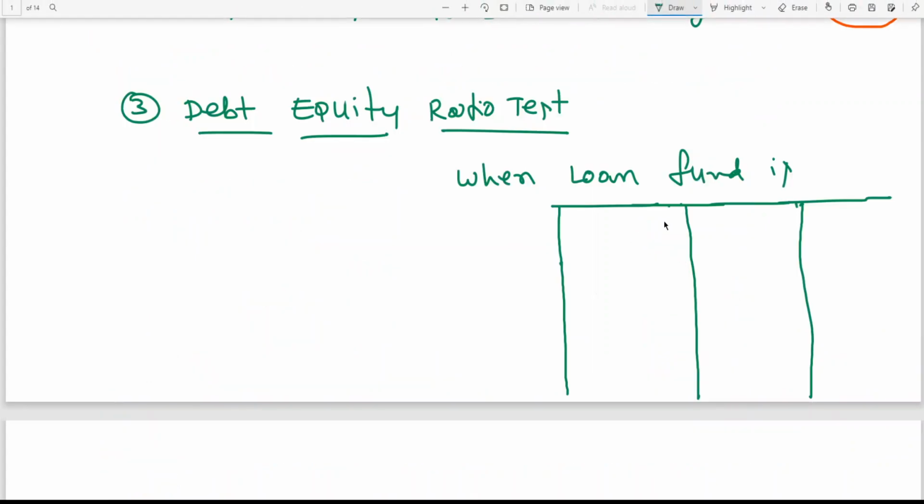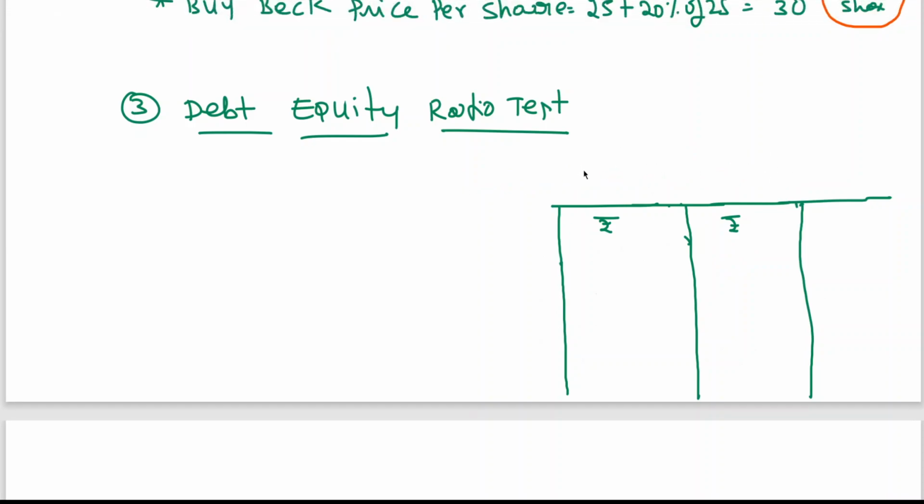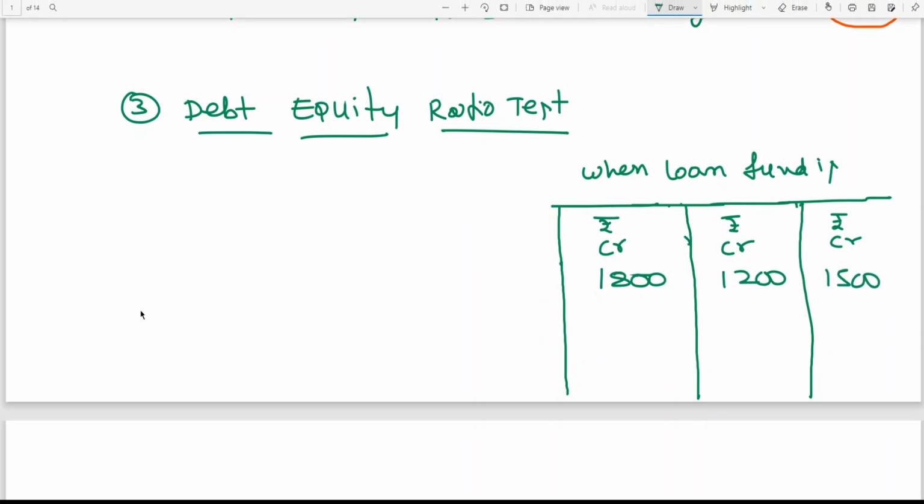So here I am writing, when loan fund is 1,800, 1,200, 1,500 crores. Okay. This is what we are working out in the problem.